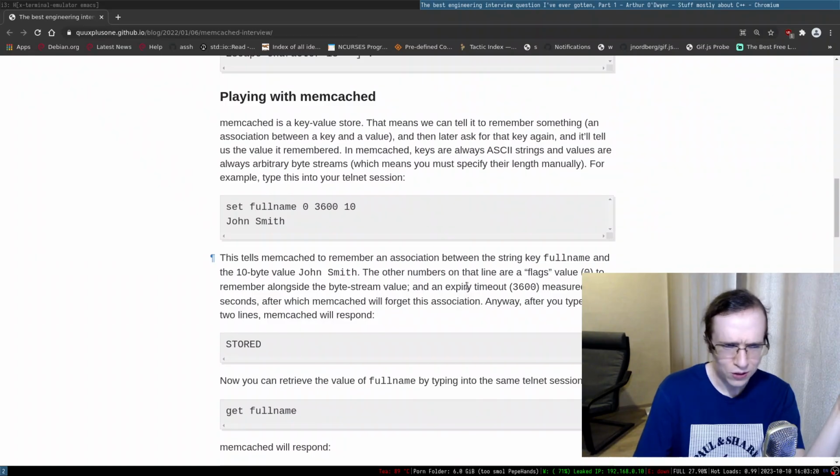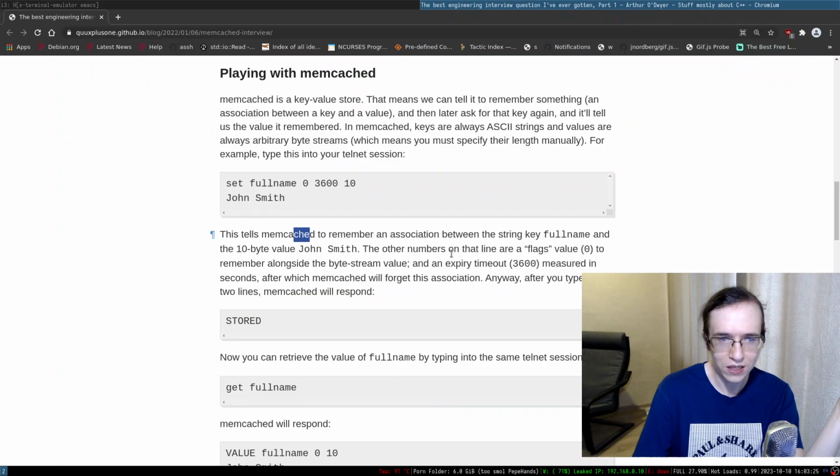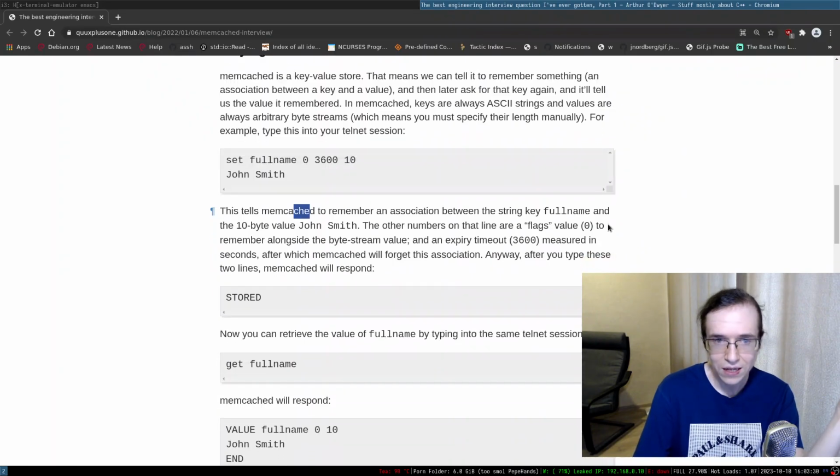So that's very interesting. So that's kind of cool. Set full name, and it will remember for, I suppose, how long. The other numbers on that line are flags. The value 0 is to remember alongside the byte stream value. That is expire time, this one measured in seconds, after which memcached will forget the association. Anyway, after you type these 2 lines, memcached will respond stored.